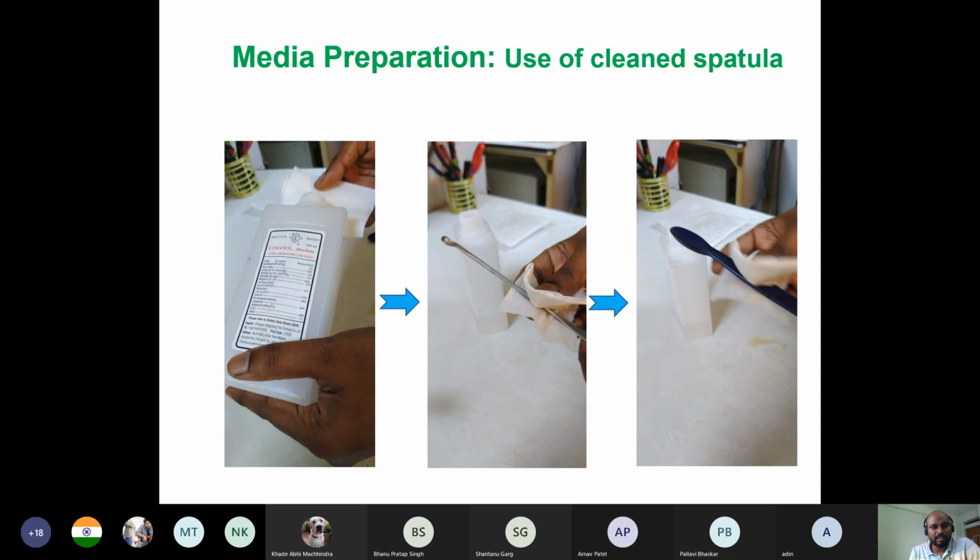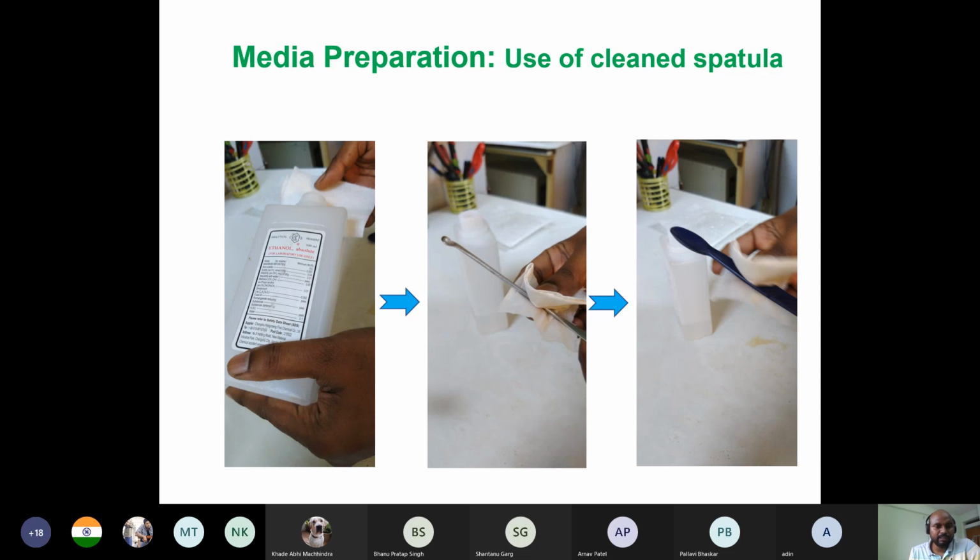These are pictures from our lab, which we have taken to give you a glimpse of how things are done, how we prepare the media, and how we do culture and all those things. Just look at the pictures, I think you will be able to understand. But if not, then stop me and ask me if you have any doubt regarding any steps.